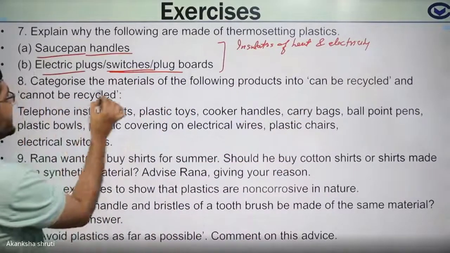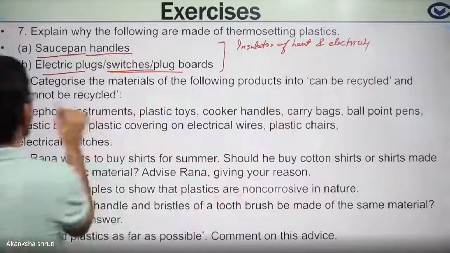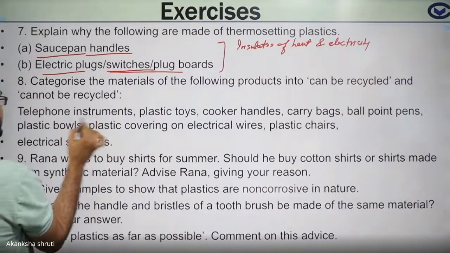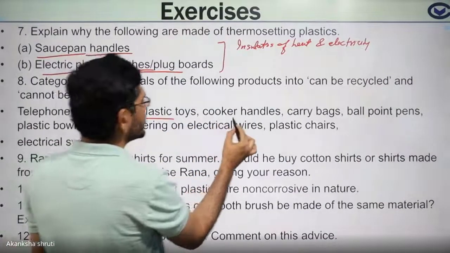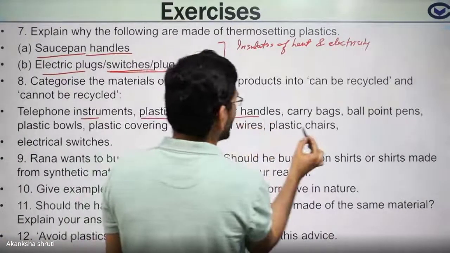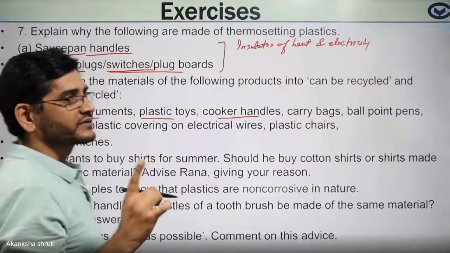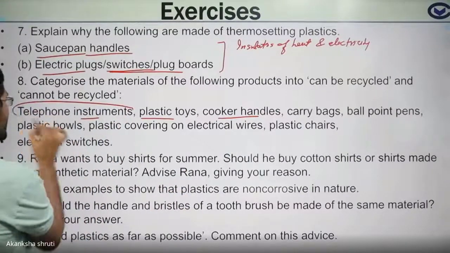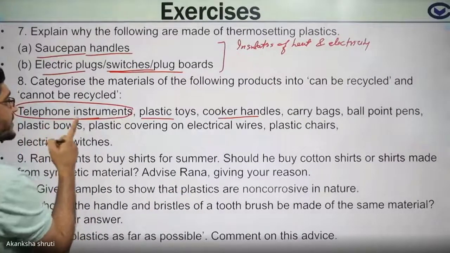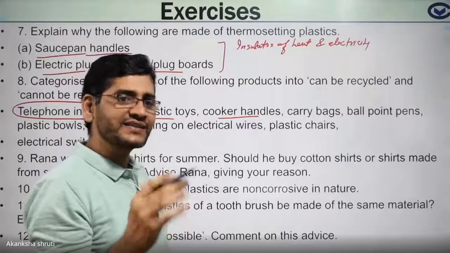Student, categorize the materials produced as can be recycled and cannot be recycled: telephone instrument, plastic toys, cooker handle, carry bag. Students, keep in mind, this telephone instrument, if it consists of thermosetting plastic, the recycling is difficult.